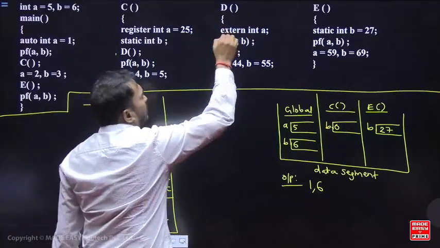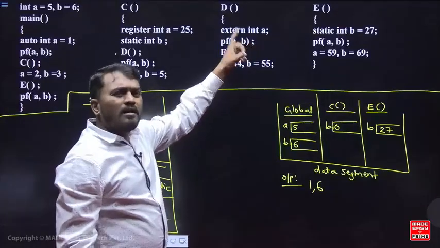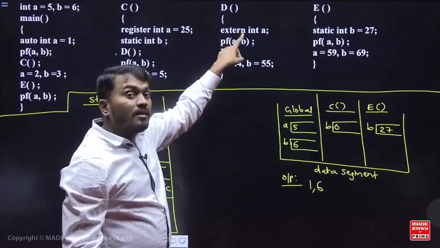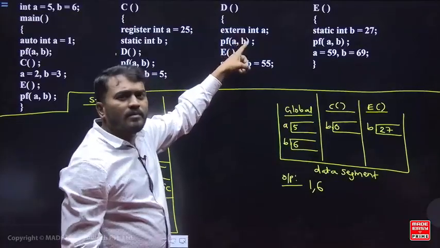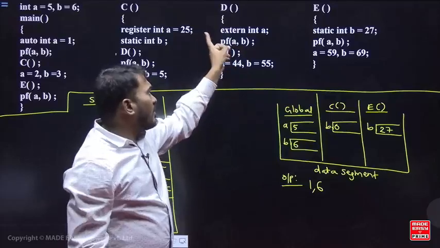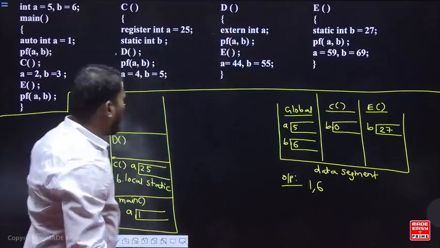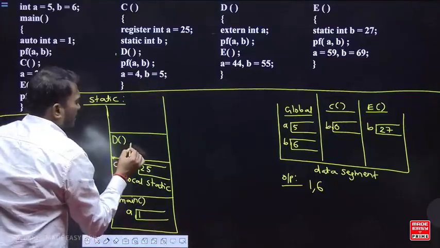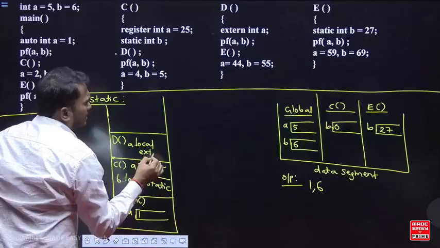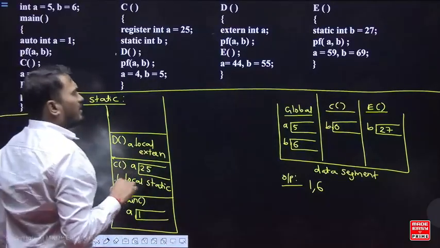So once you come here, extern integer A. Now what is this called, extern integer A? A is a local to this function, but they make use of the memory of the outside variable, means global variable. Repeat कर रहा हूँ. A is a local to this function, but they make use of memory of a global variable. I am writing here, A local, extern. Only thing is that they make use of memory of the global variable.